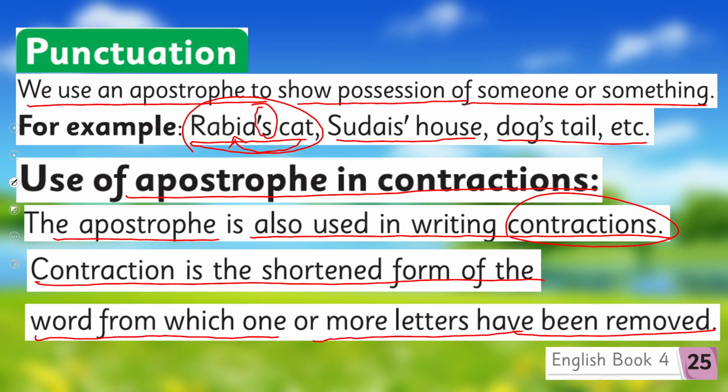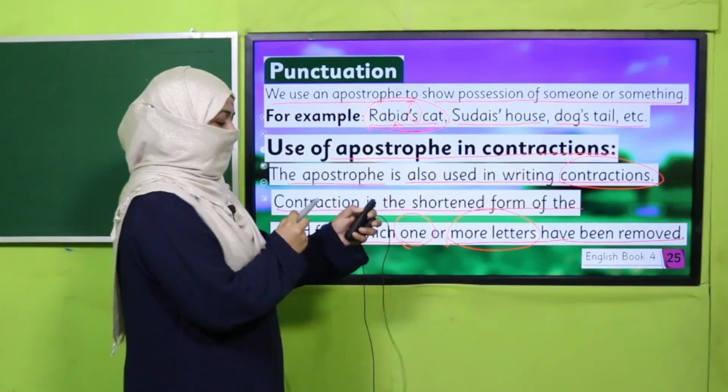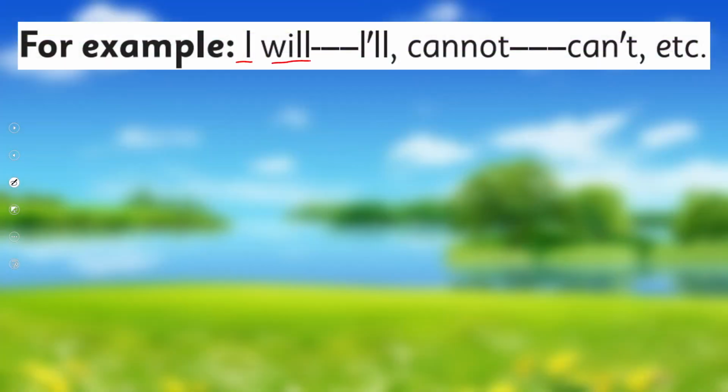So we remove one or more letters from a word and we put an apostrophe there. How do we do it? You see, I will. Now this is I and will. These are two words. So I will omit this W and I will put an apostrophe, and it is the same term, but in shorter form, contraction, it is I'll.